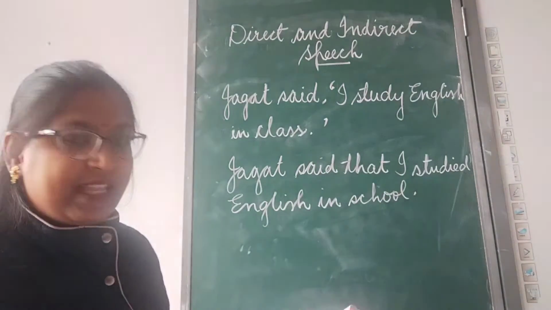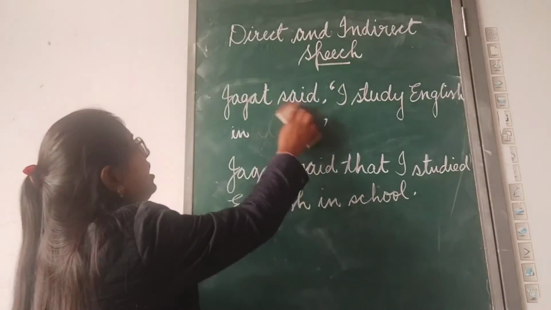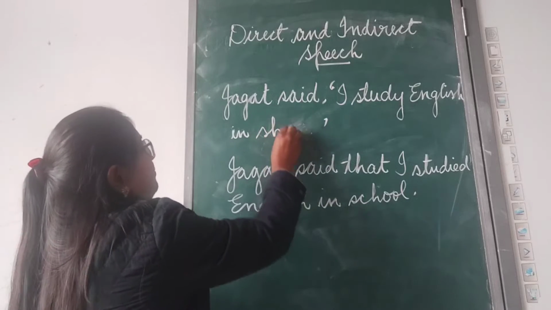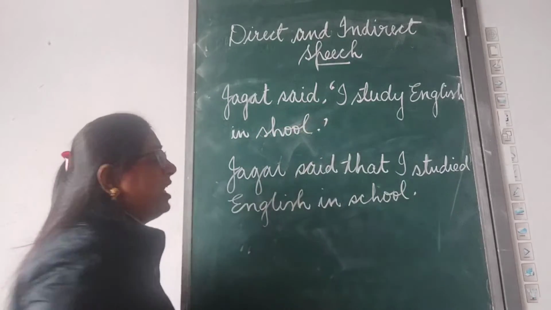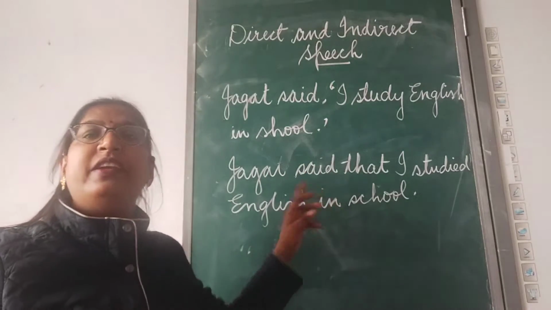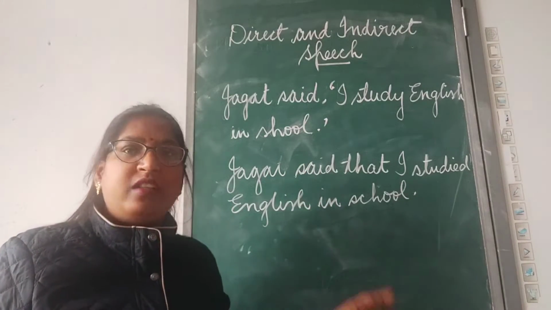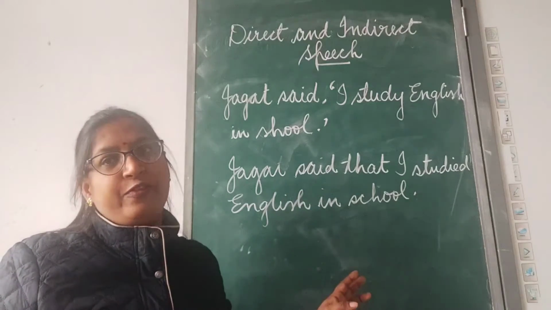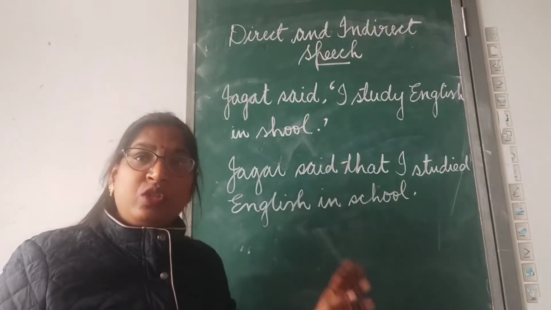Clear? Now, dear children, you can see here the same sentence is written in a different way. The meaning is the same, but it is written in a different way.